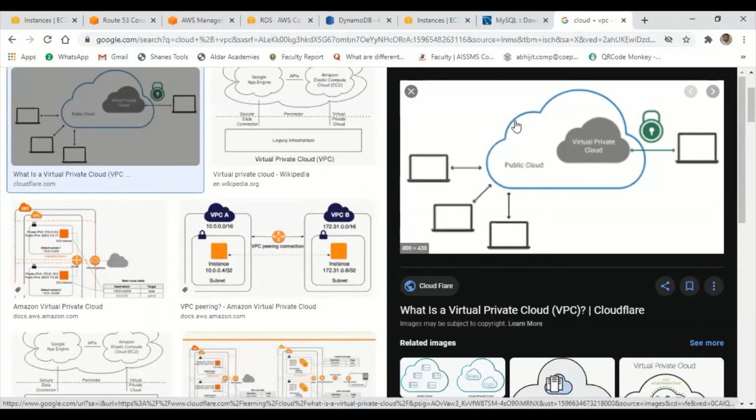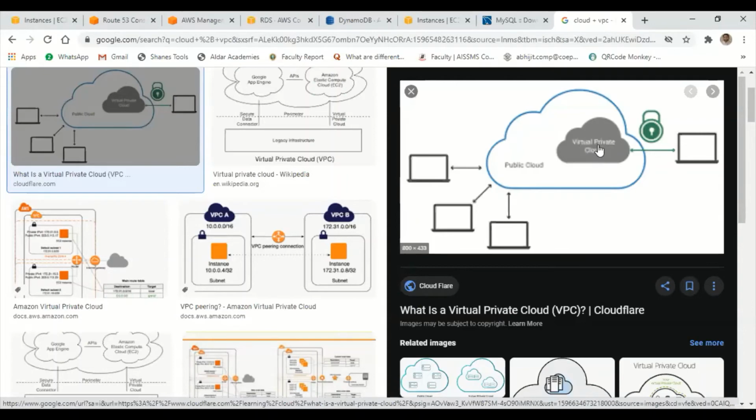But the problem here is all the data is residing under the public cloud. But we can make our own private cloud within the public cloud using VPC. Similarly, let us imagine that I have deployed my MySQL inside this virtual private cloud.